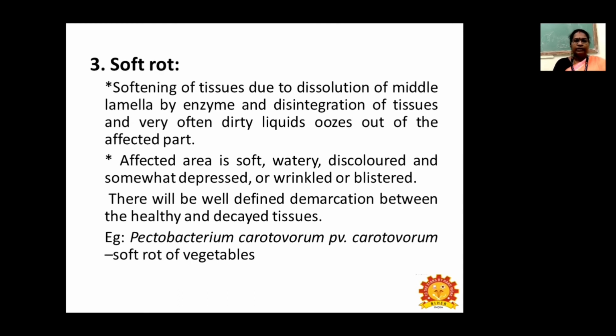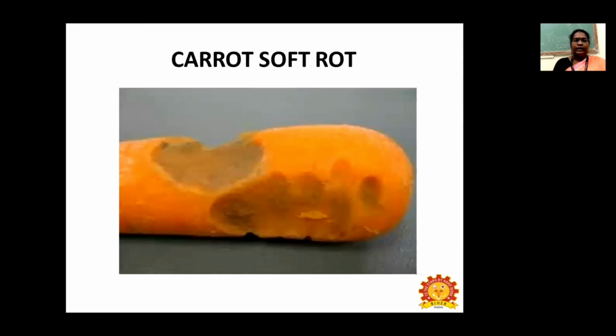So there will be a well-defined demarcation between the healthy and the decayed tissues. Example, Pectobacterium carotovorum pv. carotovorum, which causes soft rot of vegetables. So this is carrot soft rot, which is caused by the bacterium. You can see water-soaked lesions or sunken lesions on the carrot.